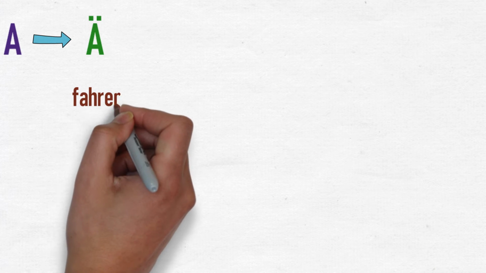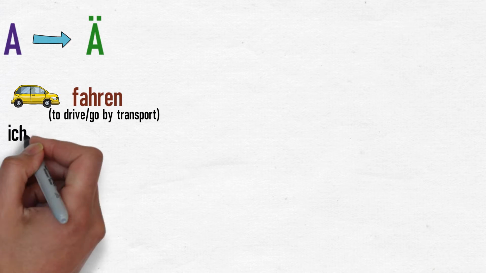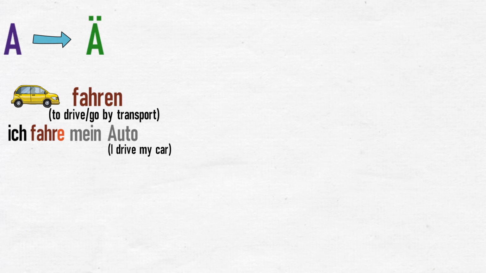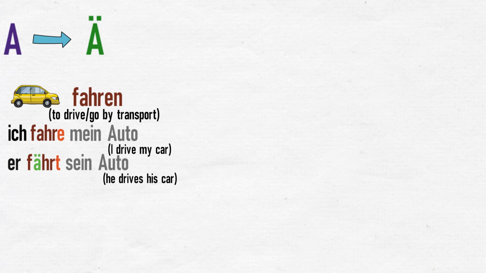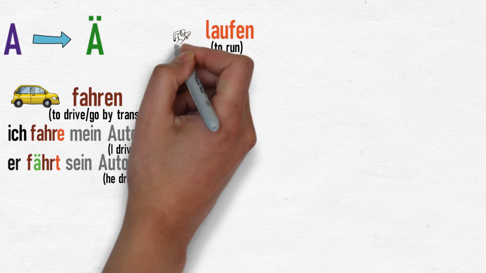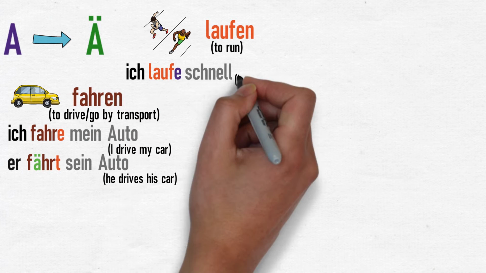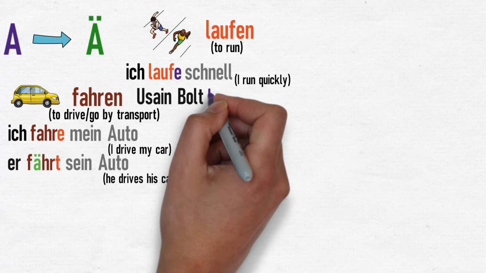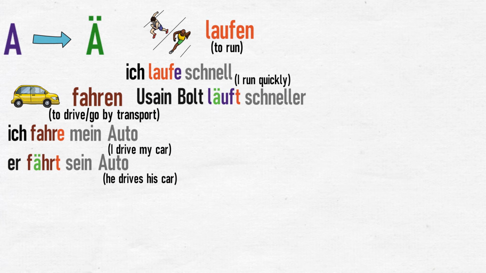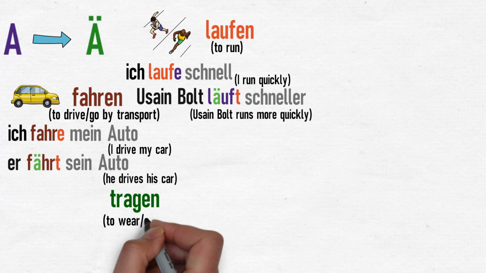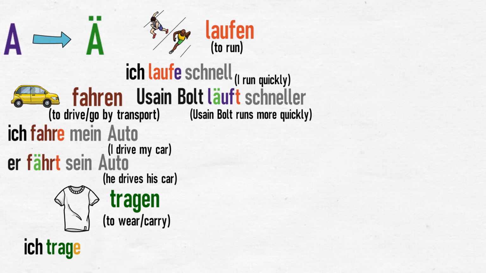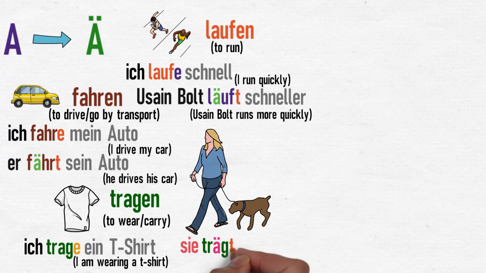A to A umlaut. Fahren, to drive or to go by transport. Ich fahre mein Auto. I drive my car. Er fährt sein Auto. He drives his car. Laufen, to run. Ich laufe schnell. I run quickly. Usain Bolt läuft schneller. Usain Bolt runs more quickly. Tragen, to wear or to carry. Ich trage ein T-Shirt. I am wearing a T-shirt. Sie trägt eine Hose. She is wearing trousers.